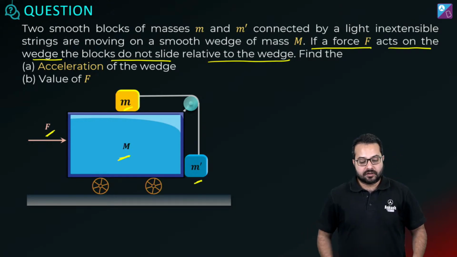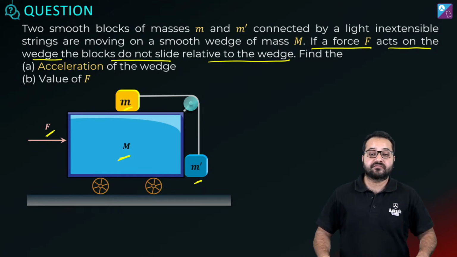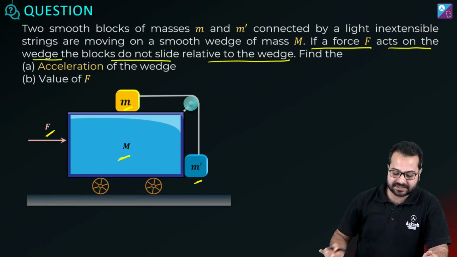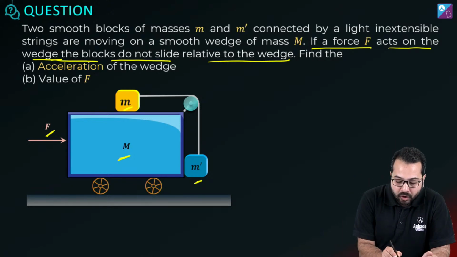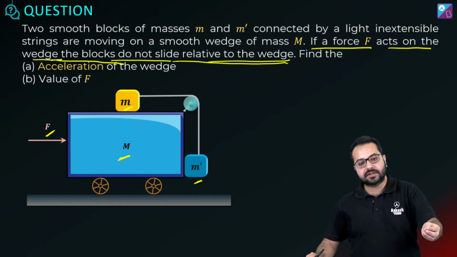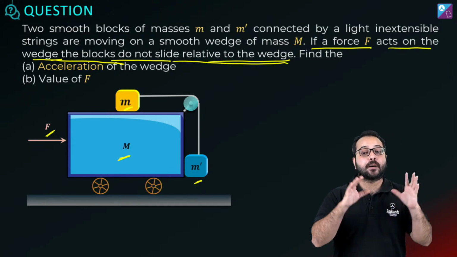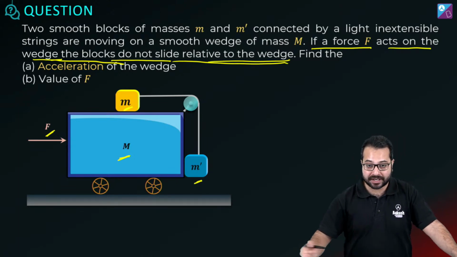Chalo. Now let's get back to this question. And what is in this question? What is the important thing in this question? Okay? The very important statement here is the blocks do not slide relative to the wedge, which gives us a big hint. What is that big hint? Can you tell me?